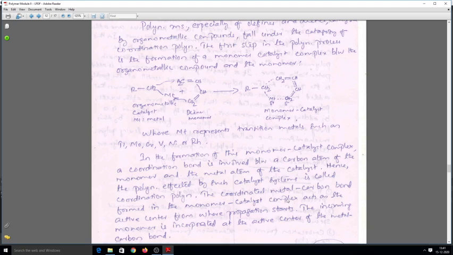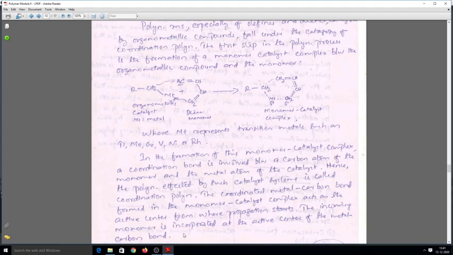The coordinated metal carbon bond formed in the monomer catalyst complex acts as the active center from where the propagation starts. As I already told, the metal carbon bond in this complex is acting as the active center for the further polymerization reaction.